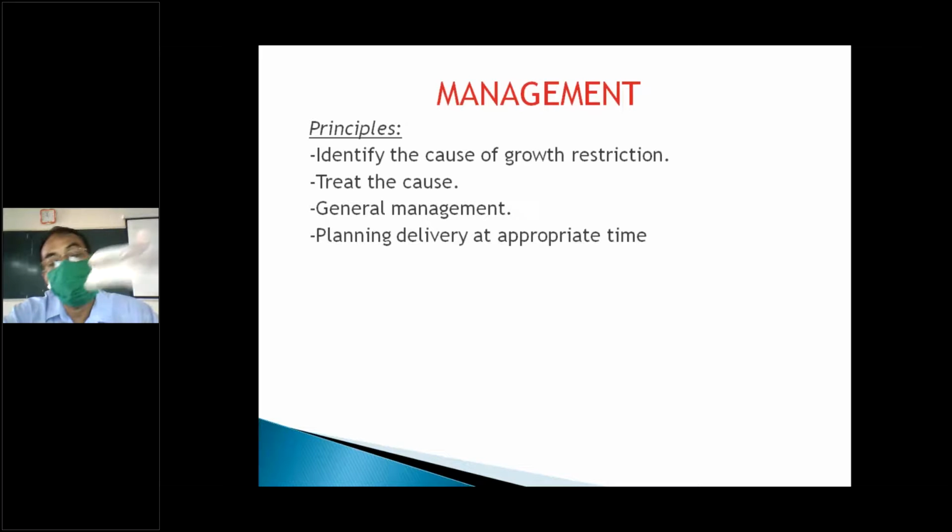When to deliver, where to deliver, how to arrange the delivery, who are the persons you are going to involve in management. You have to plan accordingly. Once you diagnose, it is your responsibility to plan the delivery. After delivery, how to take care of these babies, because we are having small babies. We have to think about all these things, not only intrauterine, antenatal, but also during and after delivery. Once you know the possible complications, then you have to manage accordingly.